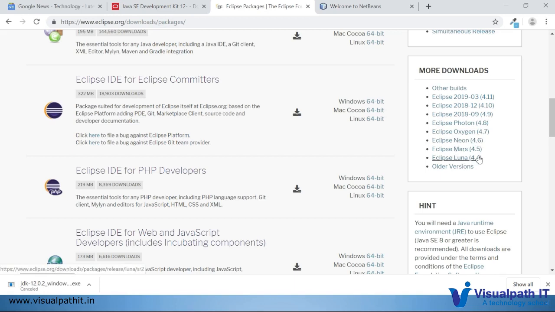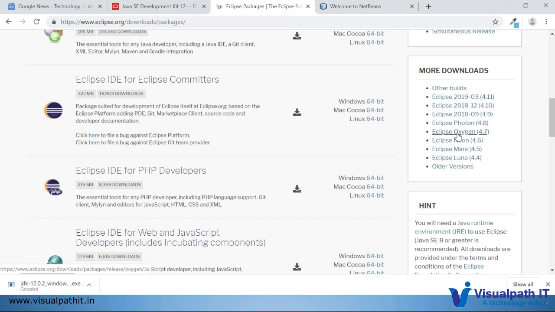Which one you choose also depends on your Java version. Suppose you have Java 8 or up, like 10 or 11, maybe you can go with Photon. For the lower versions I don't think this will work.